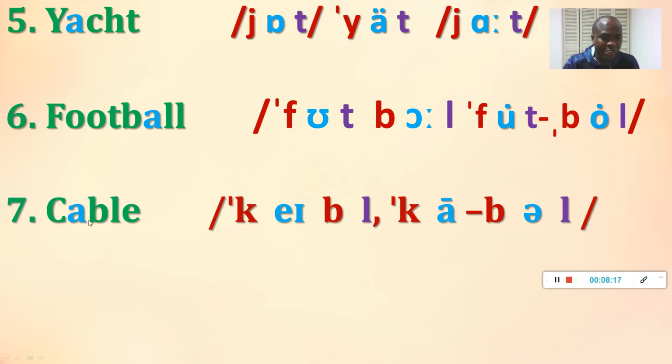Our last example is going to be cable. That is A, cable, A. So we're going to have cable. That is K, A, B, and L together is bull. So here it is imaginary. There is a schwa vowel here. You just imagine it. Sometimes it is optional. You can write it or you can choose to omit it. It's omittable, but still pronounced, like able, apple. It follows the same suit.